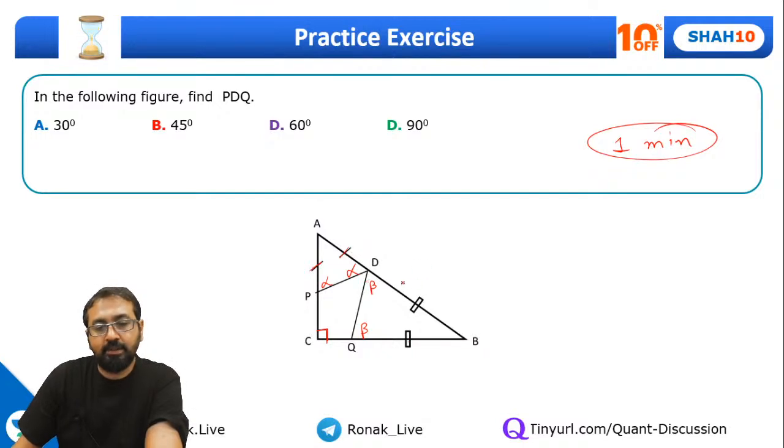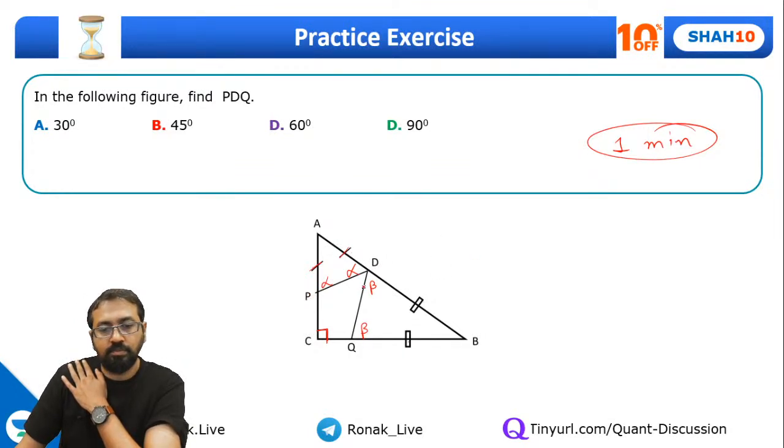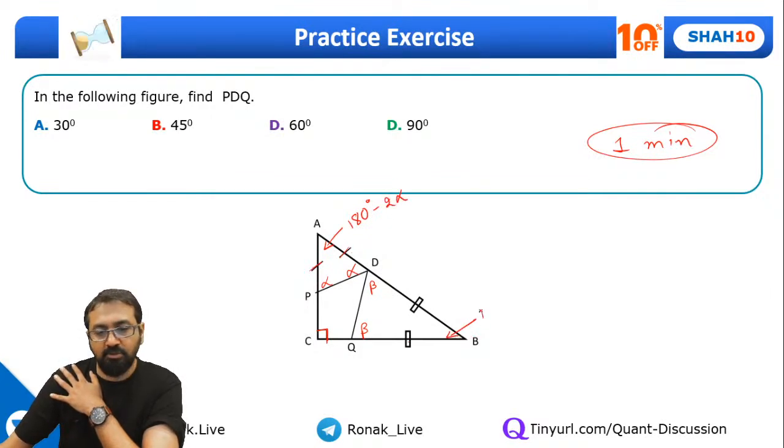So how will you solve it, guys? You need to find out angle PDQ. Angle PDQ. Right? So there are definitely multiple ways to find this. The first way is look at triangle APD. So this angle has to be 180 minus 2 alpha. Same with this angle, it has to be 180 minus 2 beta.